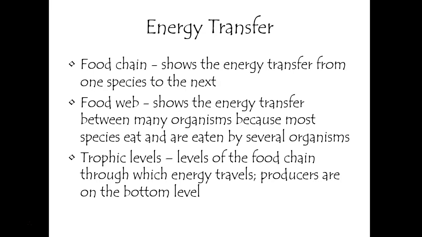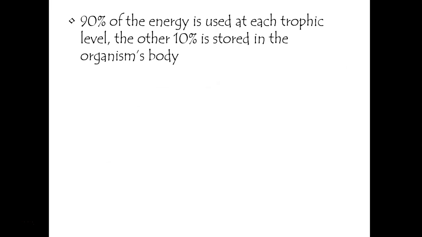So, have you ever seen those triangles where at the bottom it's like grass, and then above the grass are like deer, and then at the tippity top are wolves and other carnivores, right? We actually have a really good reason for that, because it shows how much energy moves on from one species to the next, to the next, however far that trophic level goes. What's really interesting, right?